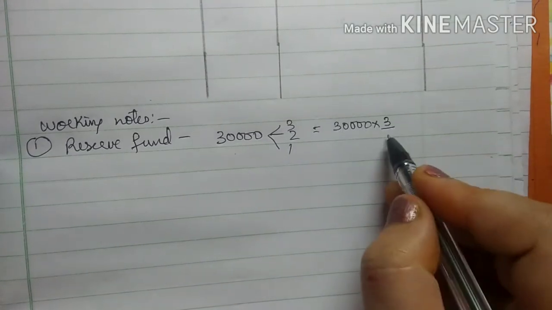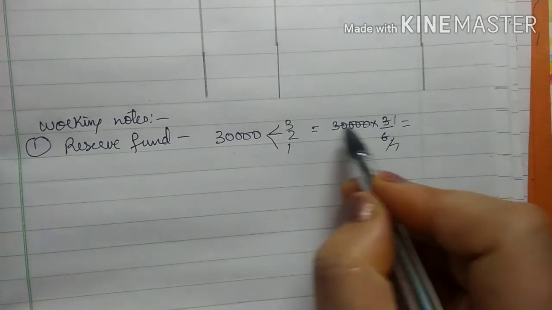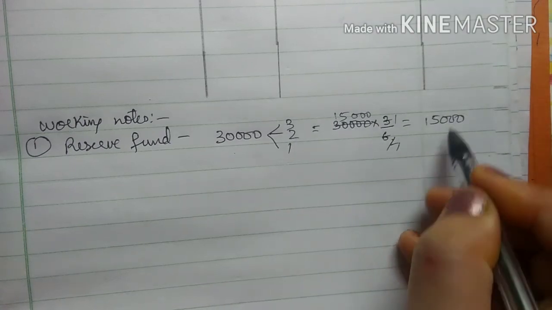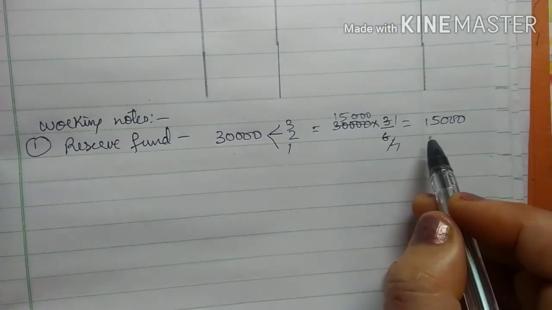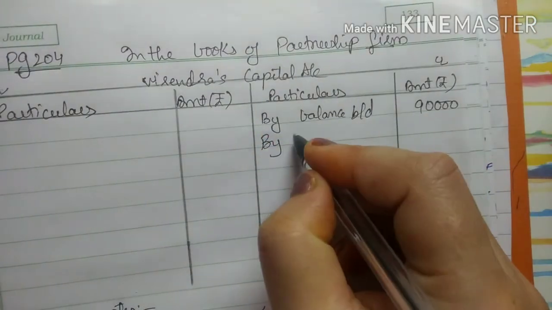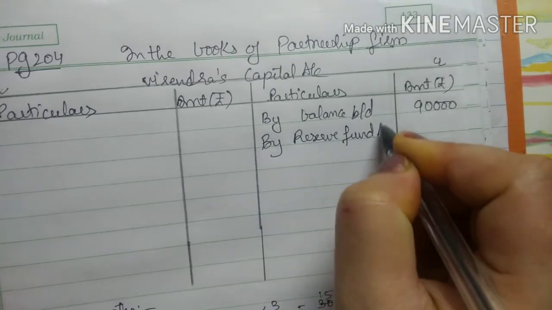30,000 into 3/6. So 3 ones are 3, 3 twos are 6, 2 ones are 2, 2 fives are 10, so that is 15,000. 15,000 is the share of Virendra in the reserve fund, so it will come on the credit side. So here I will write by reserve fund account,